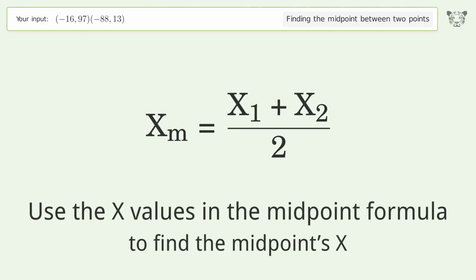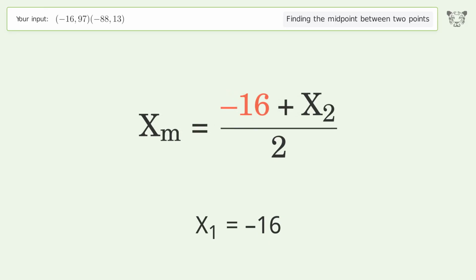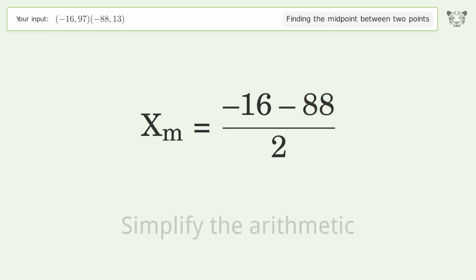Use the x values in the midpoint formula to find the midpoint's x. x1 equals negative 16. x2 equals negative 88. Simplify the arithmetic.